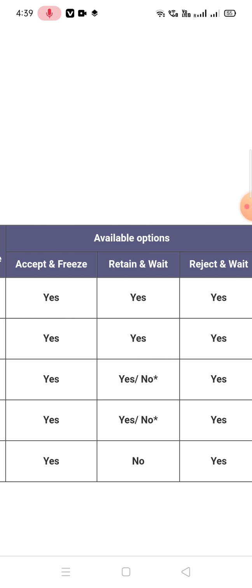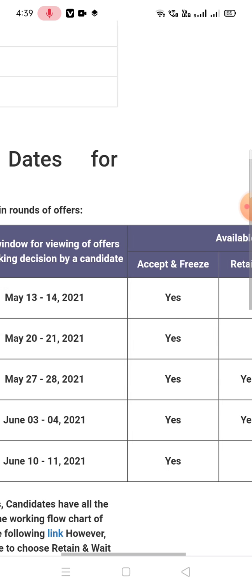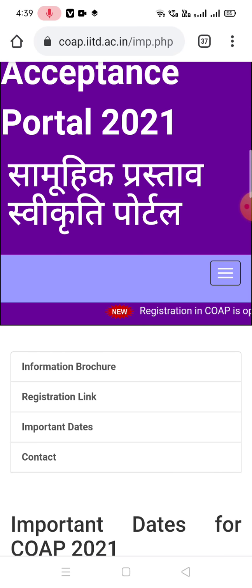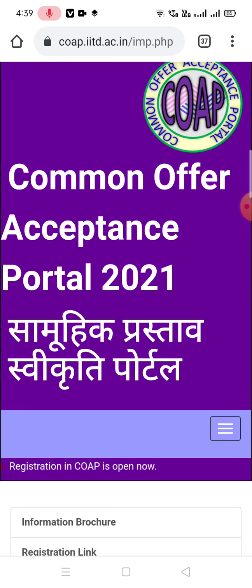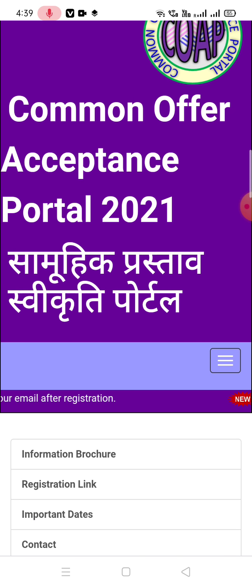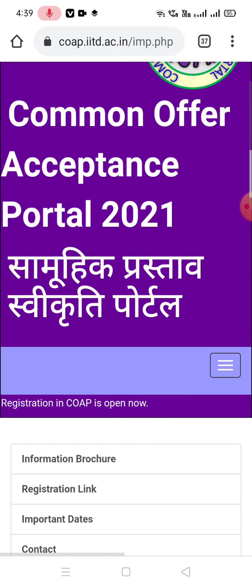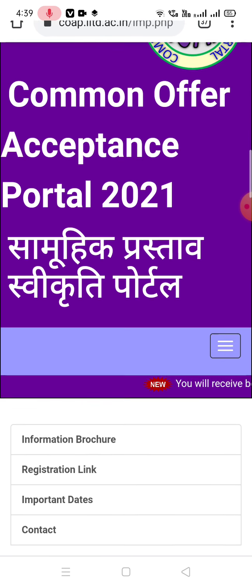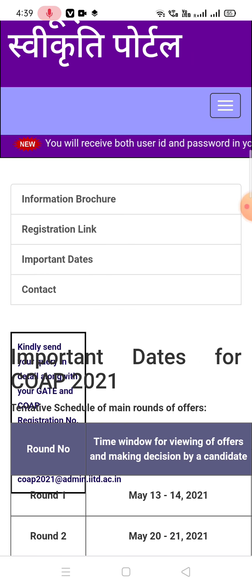At first, I have to tell you that COAP is not a normal counseling procedure like CCMT and other procedures. This is just a portal. This portal is for IIT and IISc. If you want to take admission in IIT and IISc, it is compulsory that you register in the COAP portal. After getting the registration ID from the COAP portal, you have to visit the IIT and IISc sites separately.